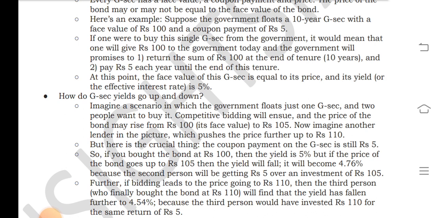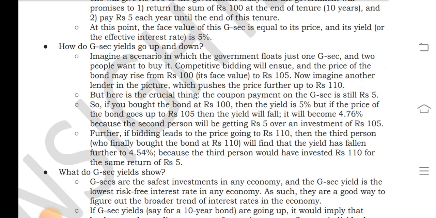Further, if the bidding leads the price to go to Rs 110, then the third person, who finally bought the bond at Rs 110, will find that the yield has fallen further to 4.54%, because the third person would have invested Rs 110 for the same return of Rs 5.